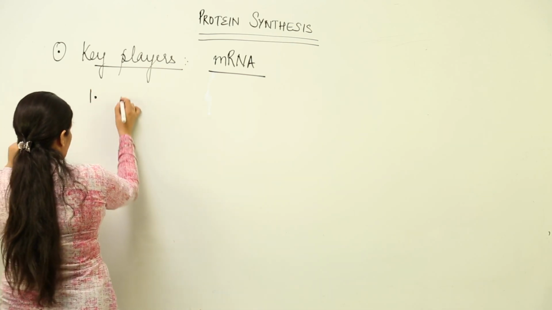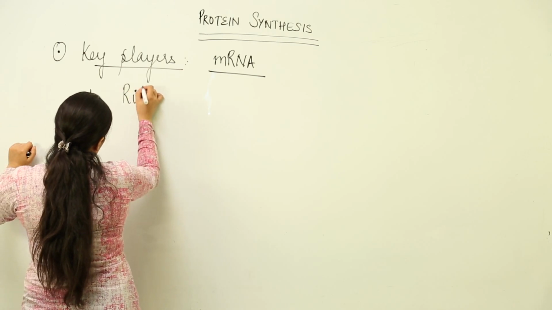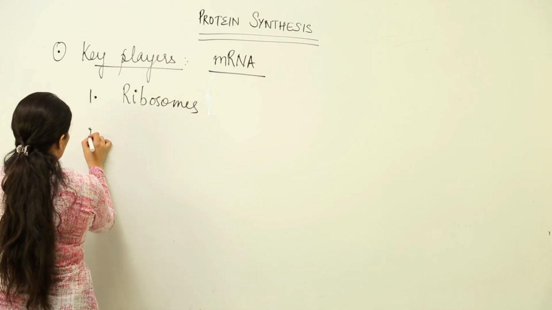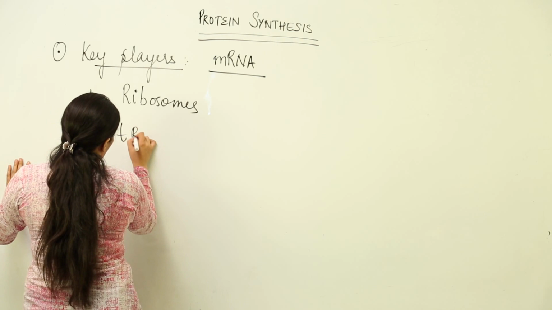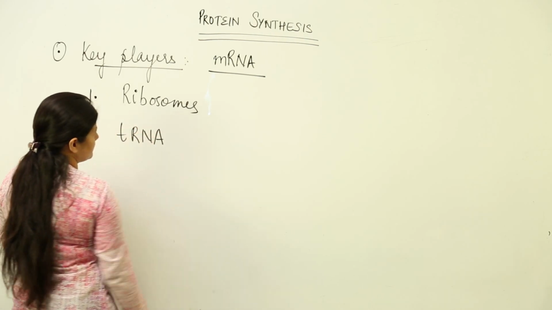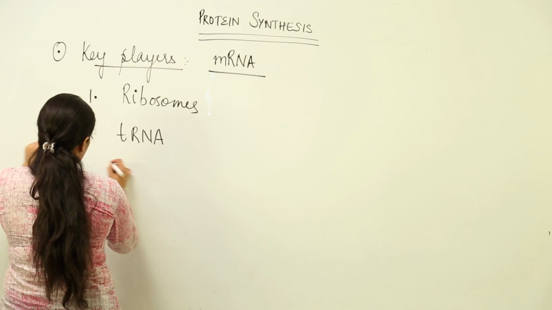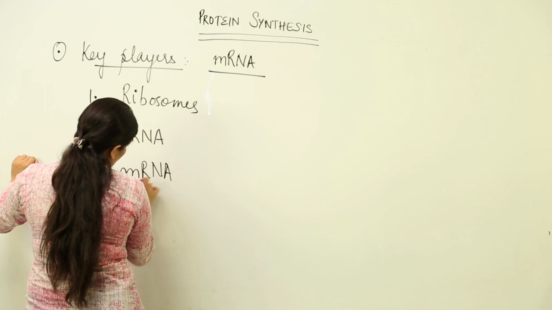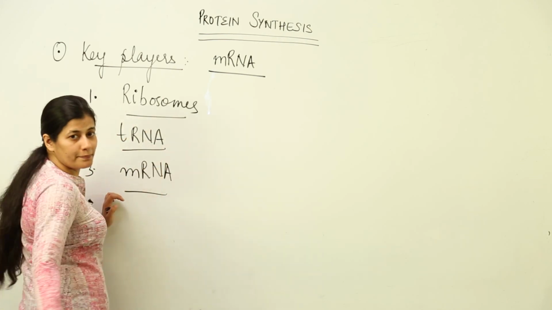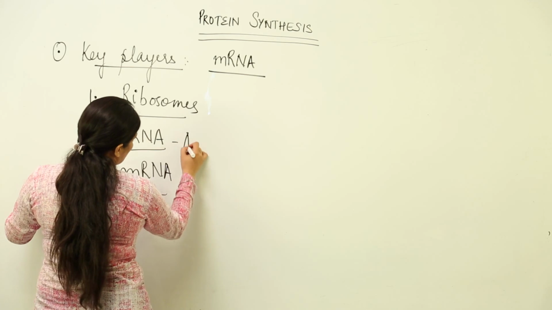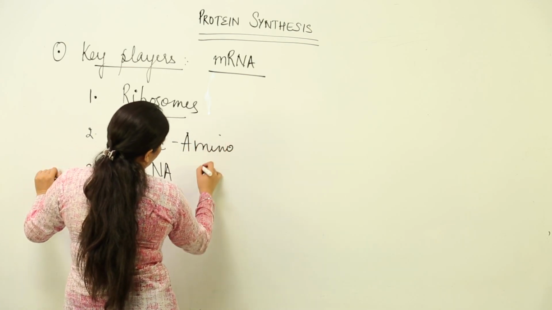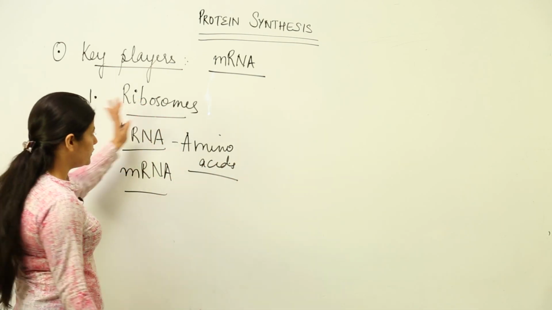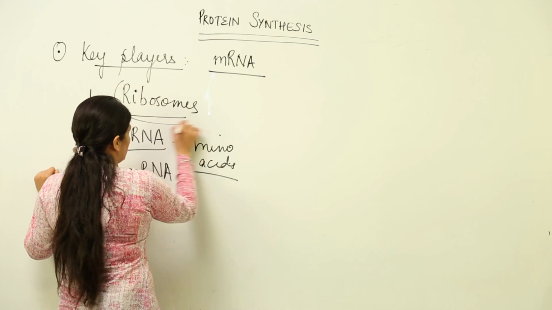The first key player happens to be the ribosomes. The second one is tRNA. So, we have the ribosomes, we have the tRNA, and the most important certainly is the messenger RNA. Apart from this, this tRNA works hand in hand with amino acids. So, we are going to talk about these three one by one, and then we are done with understanding what are the key players in this particular process.